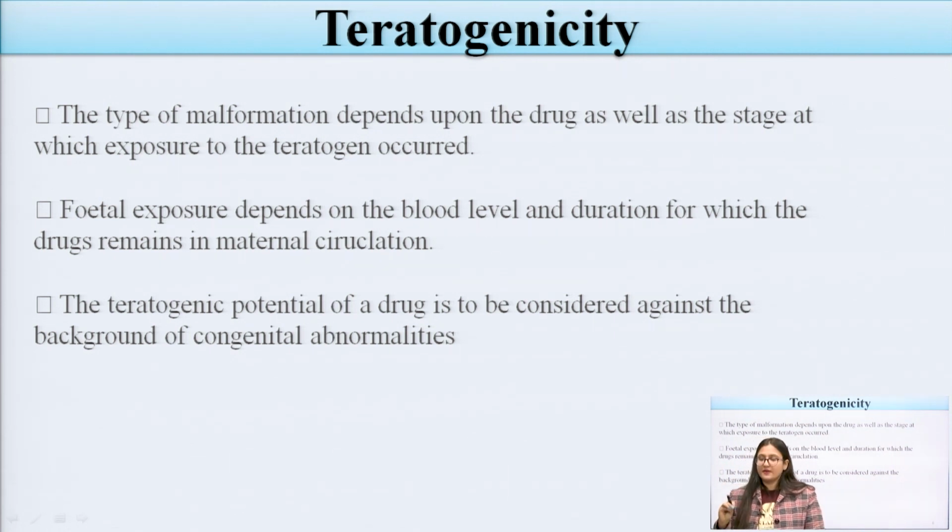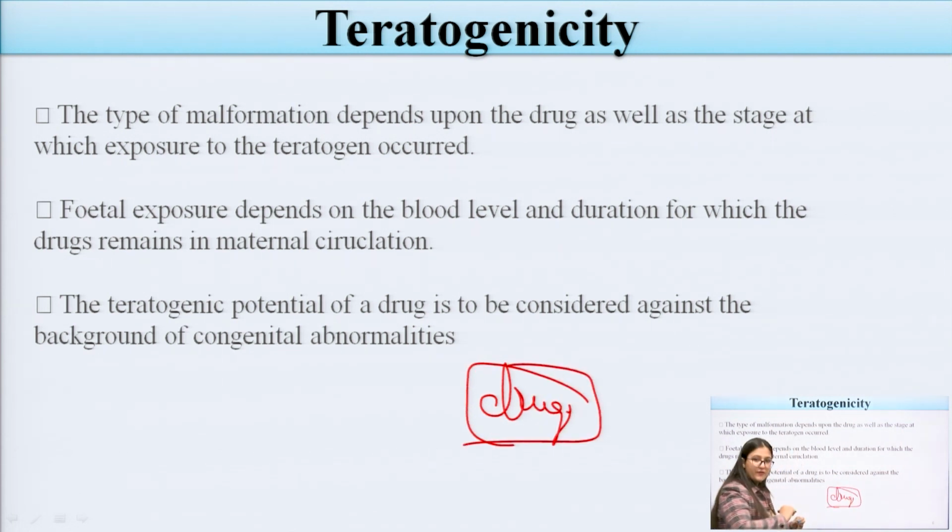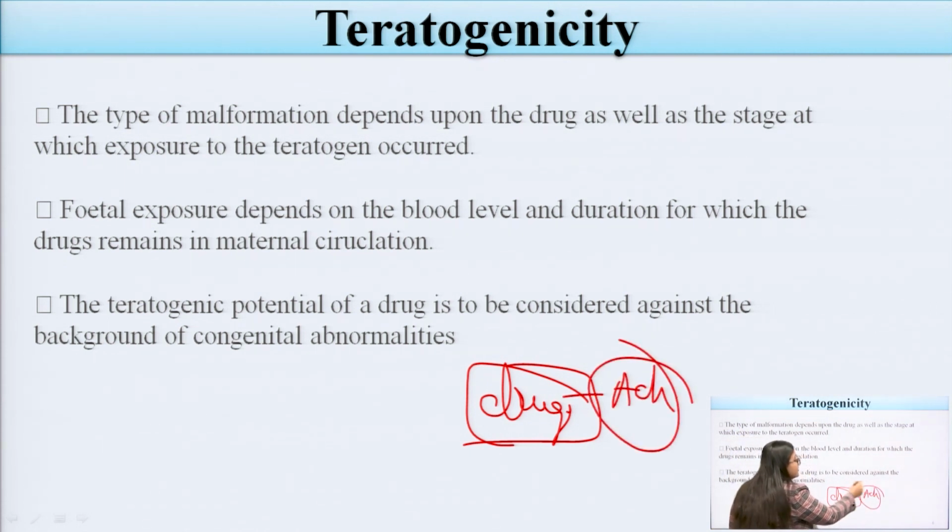If the mother is taking any kind of drug, such as ACE inhibitors, the effect on the fetus depends on the stage. So the type of malformation depends on the drug, and also on the exposure time or exposure period of the mother or fetus.